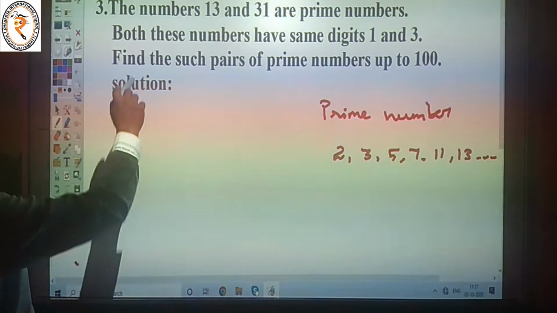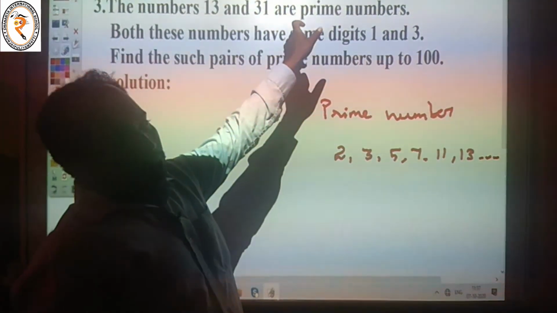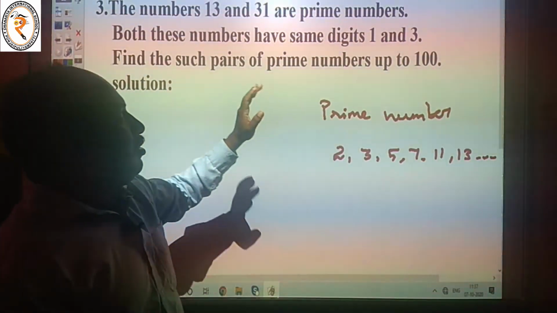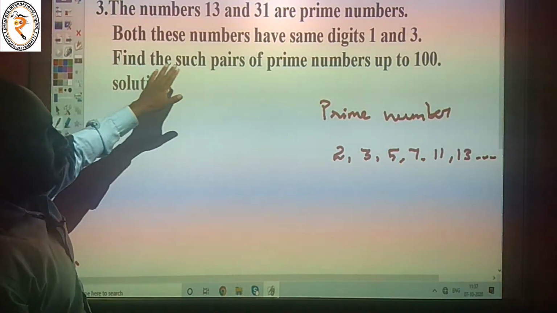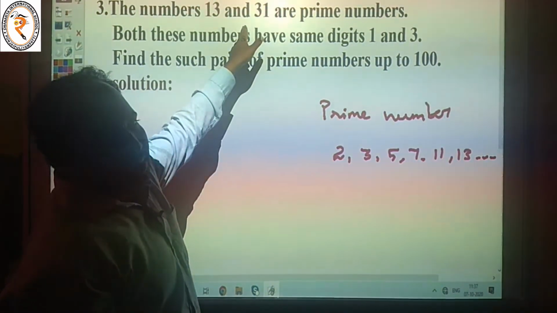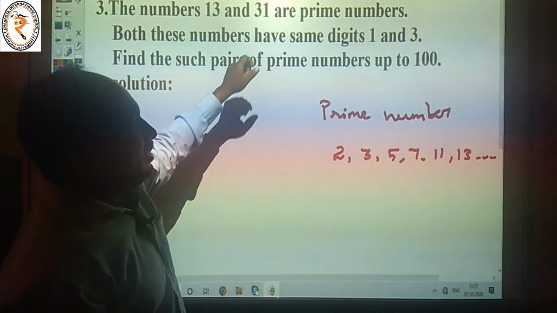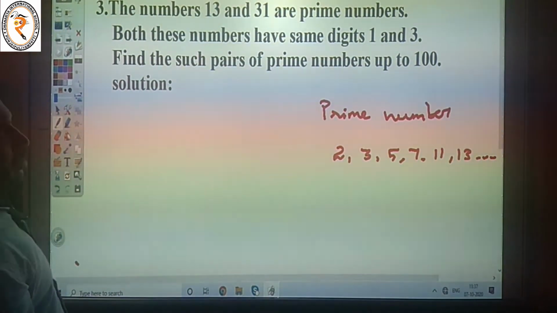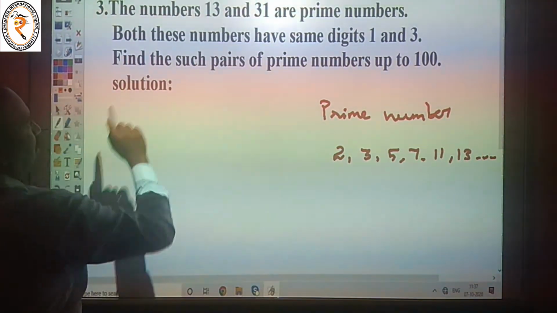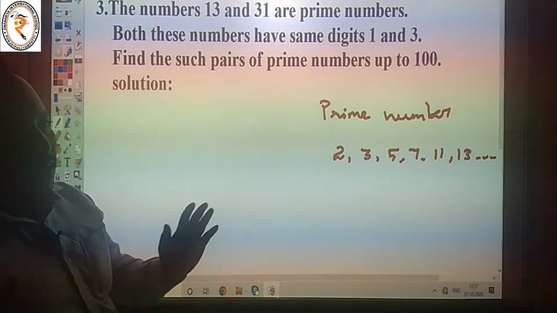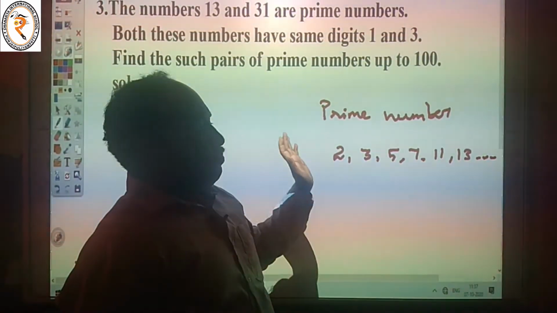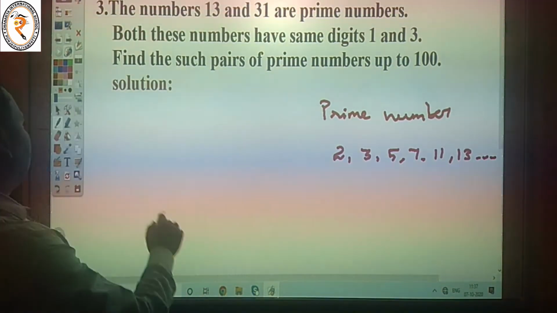So we take the numbers 13 and 31. 13 is a prime number and 31 is also a prime number. But our question is that both these numbers have the same digits. Listen here: 1, 3, and here also 1, 3. If we change 1, 3 to 3, 1, that is also a prime number, and it has the same digits 1 and 3. Find such pairs of prime numbers up to 100.